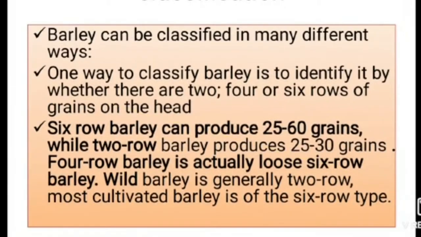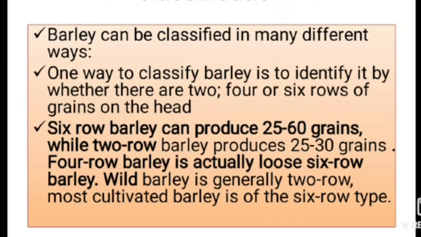Let's see the classification of barley. Barley can be classified in many different ways. One way to classify barley is to identify it by whether there are 2, 4 or 6 rows of grains on the head. It means the arrangement of grains.